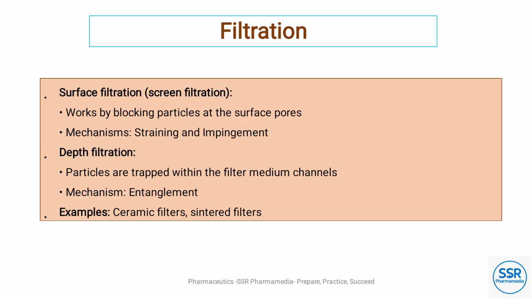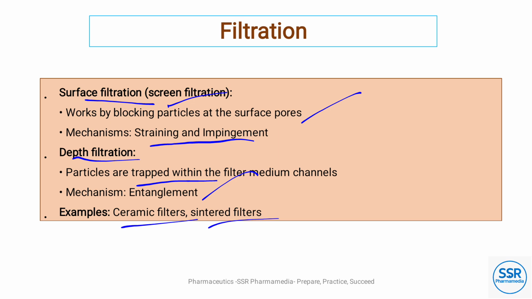Next we'll discuss the types of filtration: surface filtration and depth filtration. There are two types of filtration. First, surface filtration, also called screen filtration. It works by blocking particles at the surface pores. The mechanism of this is straining and impingement. In depth filtration, the particles are trapped within the filter medium channels. The mechanism is entanglement. Examples are ceramic filters and sintered filters.